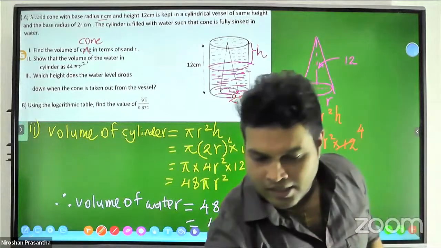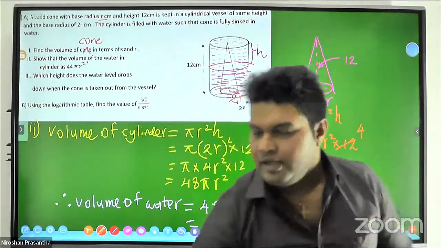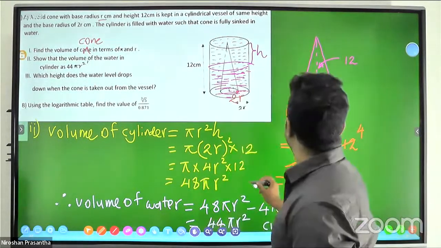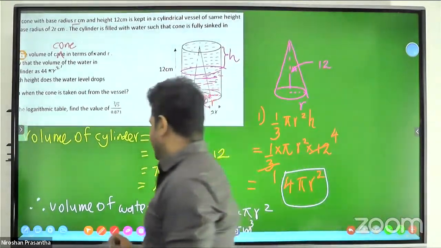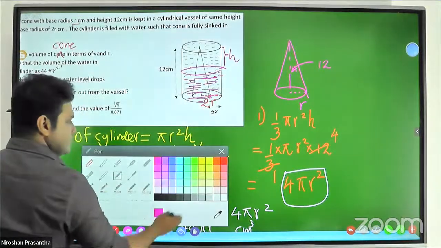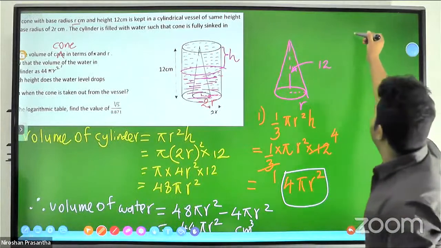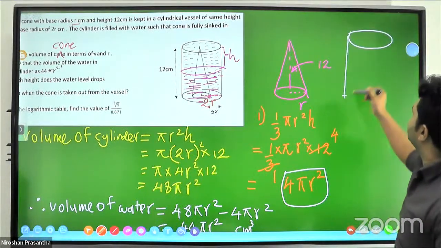If you get this cone outside, the situation will be like this. If I further draw this, the situation will be like this.